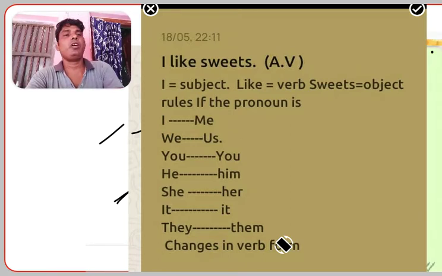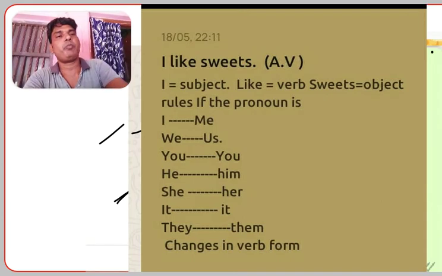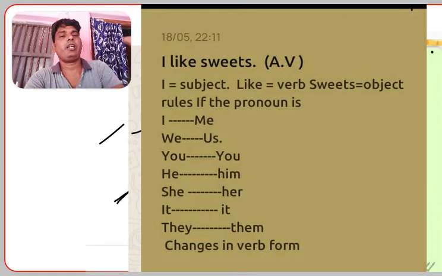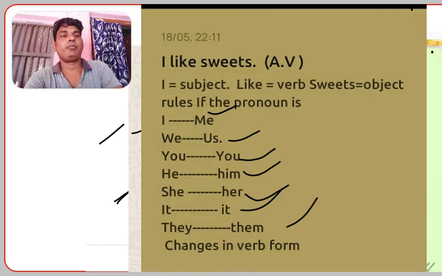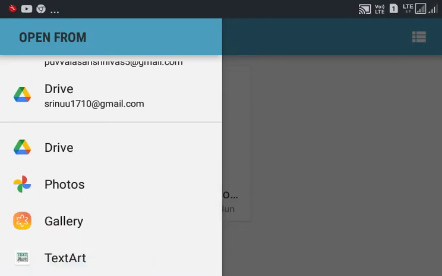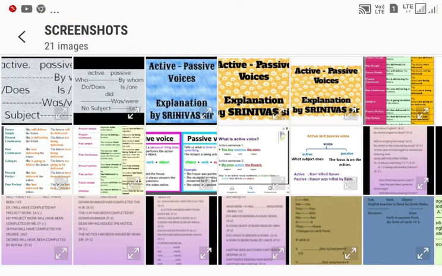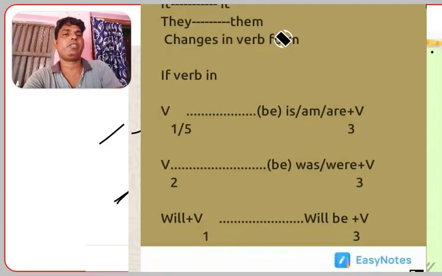In the same way, the change of pronoun is very important. How can we see it? Here I changes into me, we changes into us in a passive form. You changes into you only, he into him, she into her, it stays it, and they into them. Like these changes we can observe while discussing active and passive form. In the same way, let's discuss the verb forms and their changes.